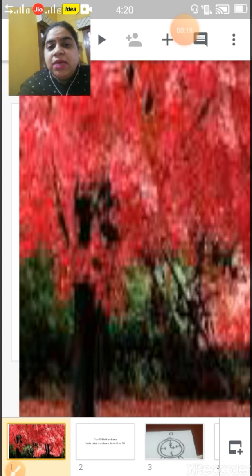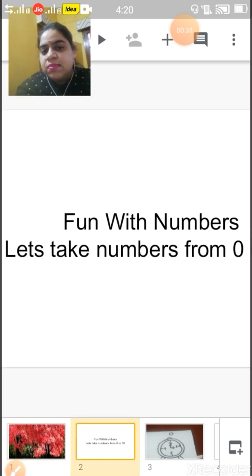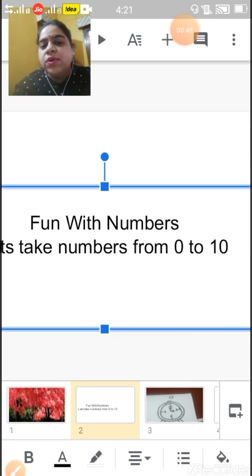Today in maths we are going to start a new chapter. Chapter number 2. Name is Fun with Numbers. So children, as the name describes, fun with numbers, let's have some fun with numbers from 0 to 10. Okay, now start some fun with numbers.